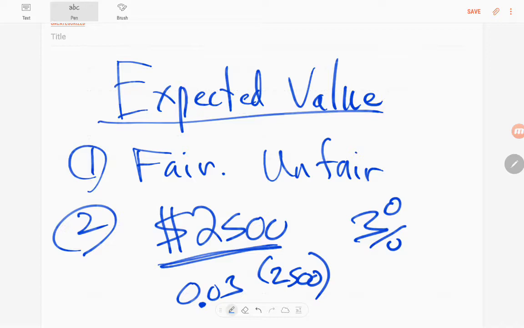So let me use a calculator. I get $75. So the insurance company will probably charge a little bit more than that because they have to make a profit, but $75 is the answer.